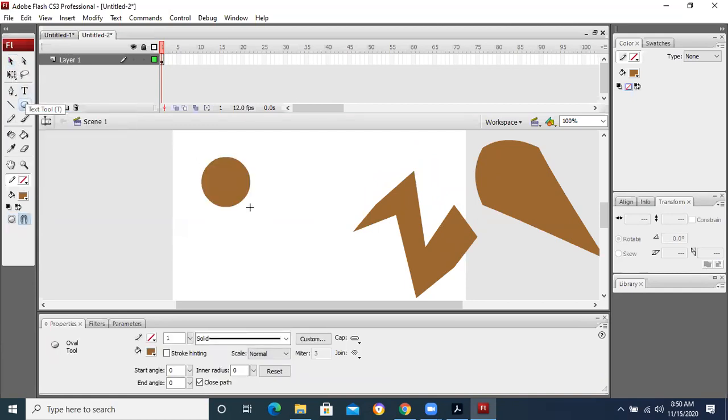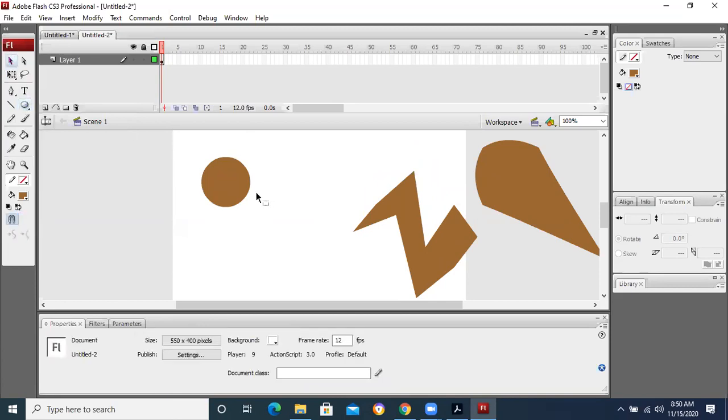Let's suppose we have one oval shape. We can change its shape in any direction. Okay, any direction. Now we can create a corner in it. By pressing the mouse cursor, we can create a corner. We can create any corner anywhere to convert its shape to any other shape.